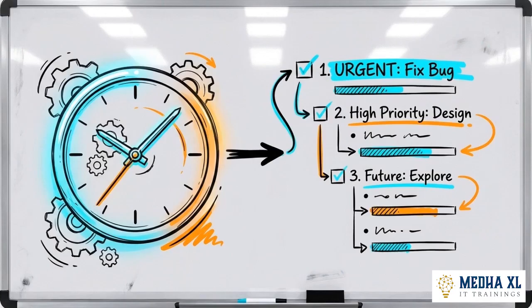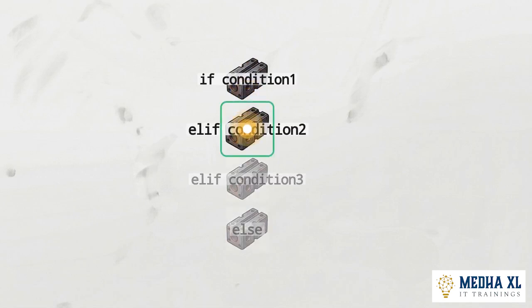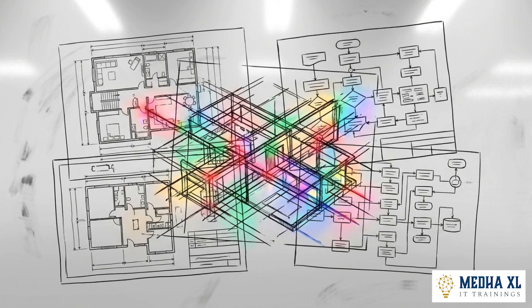elif ladders prioritize chronological hierarchy. The script does not exhaustively test every possible option. It evaluates from top to bottom, executing the very first true statement it encounters and ignoring the rest. Sequential ladders evaluate one condition at a time.